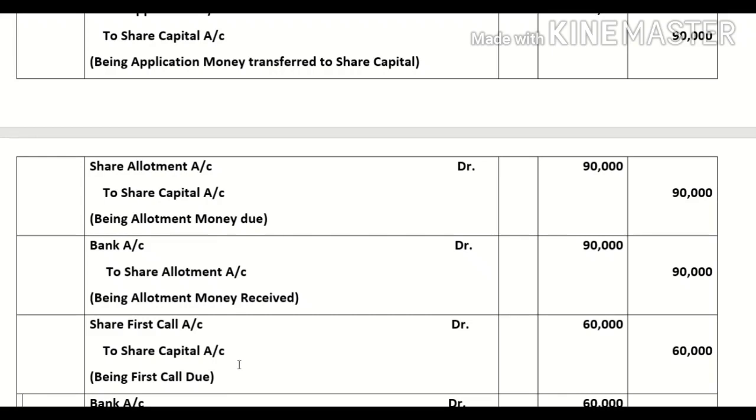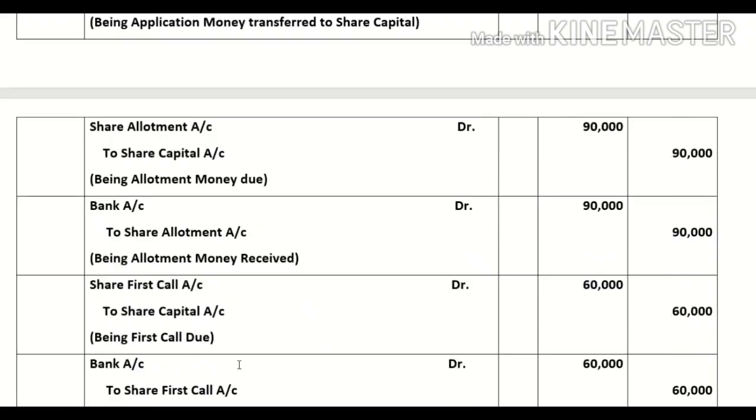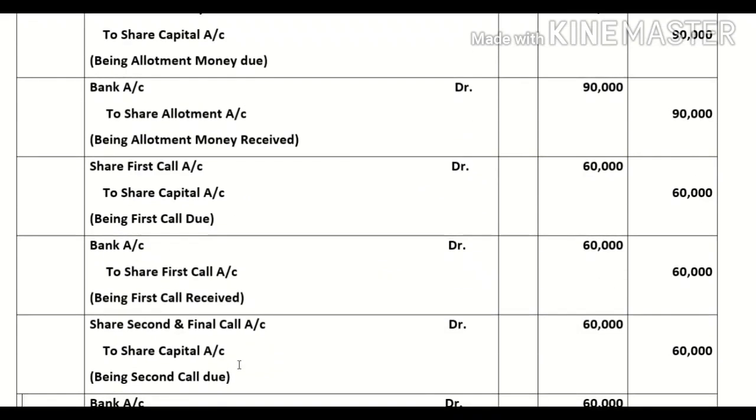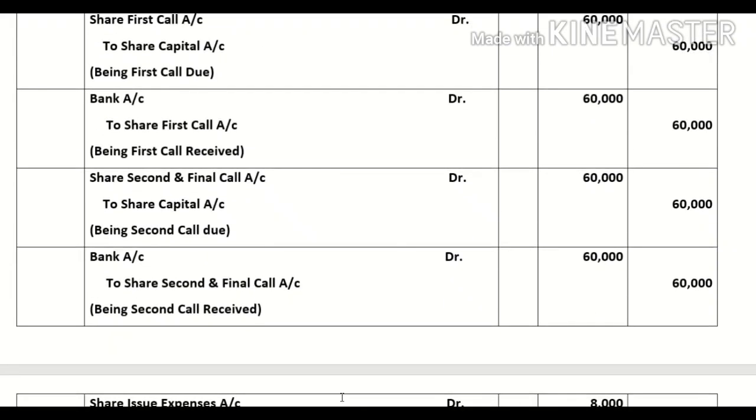What is the rate of next installment? ₹2 per share. So the amount received will be 30,000 multiplied by 2, 60,000. And when you will receive this money, bank account debit to share first call, this will be 60,000. Then you will call next installment, share second and final call account debit to share capital account. And last one, at the time of receiving, bank account debit to share second and final call account.